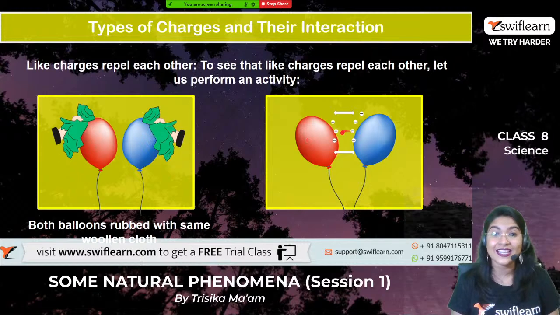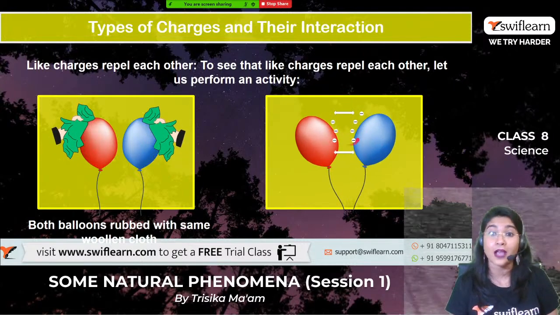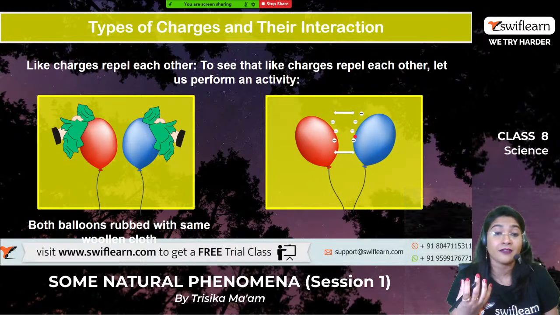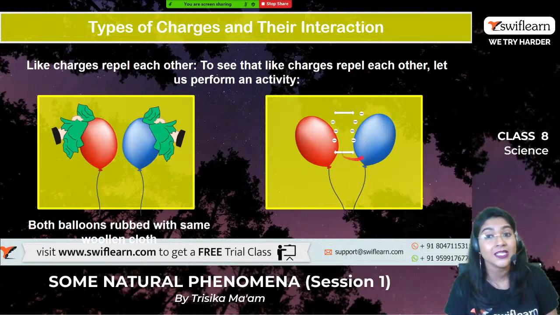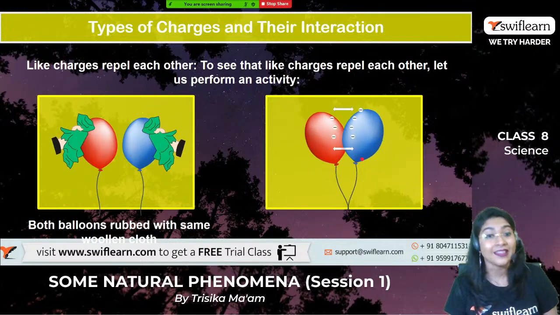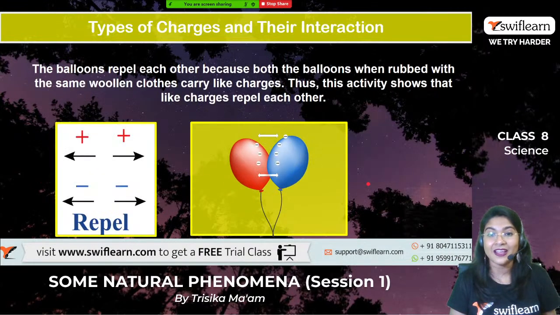Yes, you will see that as they are rubbed with the same woolen cloth, they have acquired the same type of charge, which is the negative charge, and that is why they are repelling each other. They are going away from each other, right?